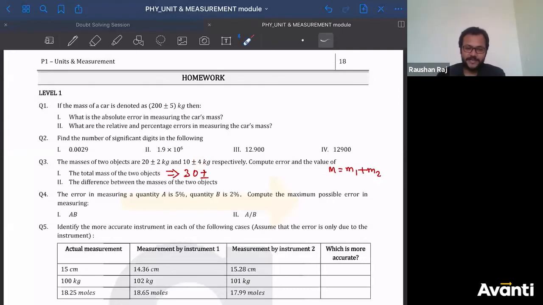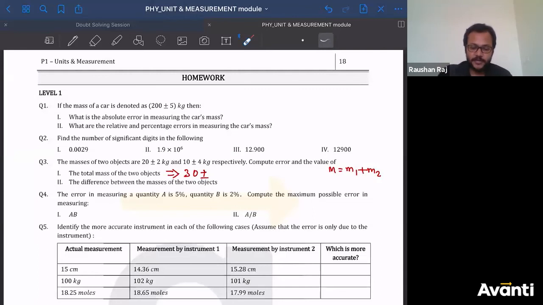हंस गया ऋत्विका, गलत हो गया आपका. Tell me बच्चा लोग, this 2 is relative error or absolute error? Yes, very good. See, if you can find unit, simple से है ना, they have been considered with the unit. That means this is what? An absolute error. 10 plus minus 4 kg. So this will be absolute error. So 2 and 4 is what? Absolute.